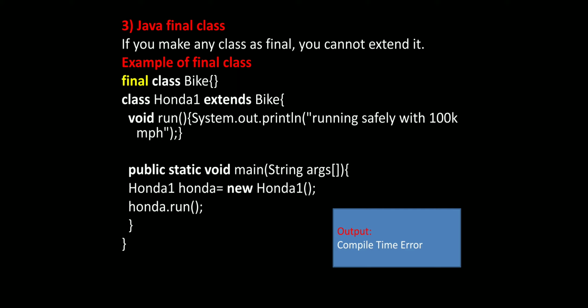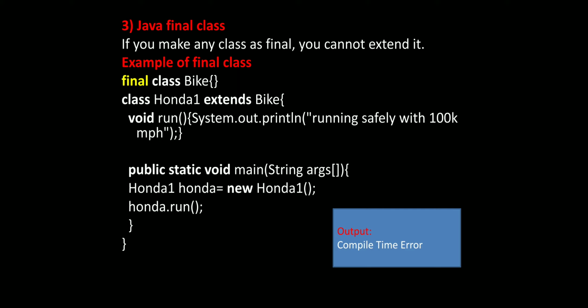Here also same, if the class is final, it means we cannot extend it to a further class. It means we cannot inherit one class's properties to another class. This is the concept of final keyword.